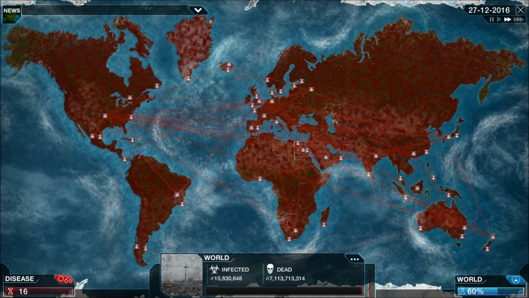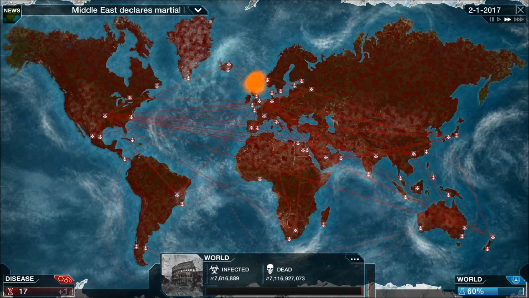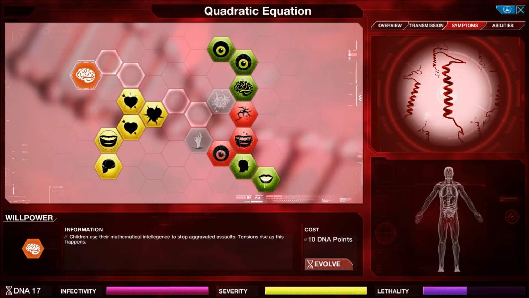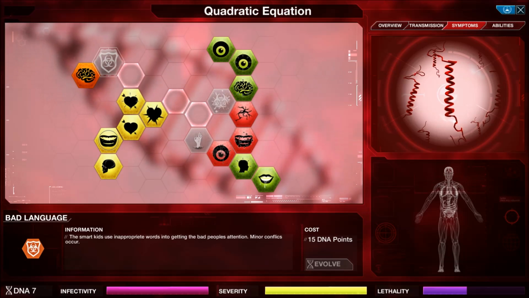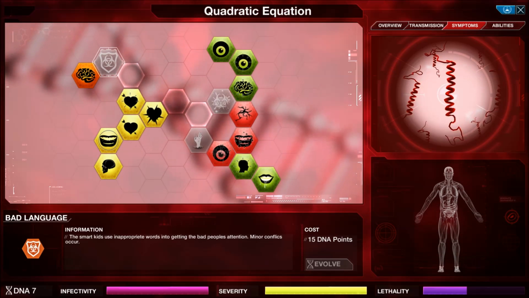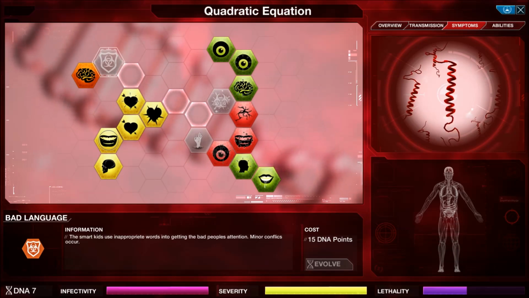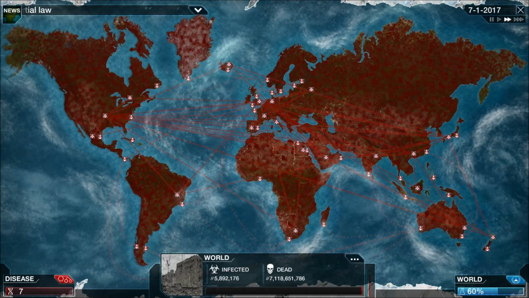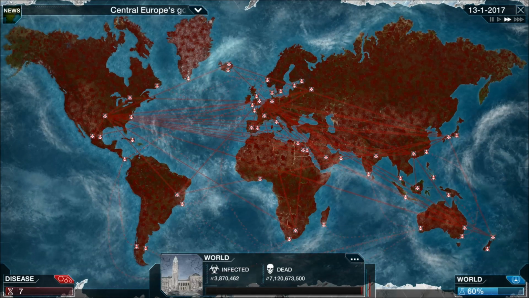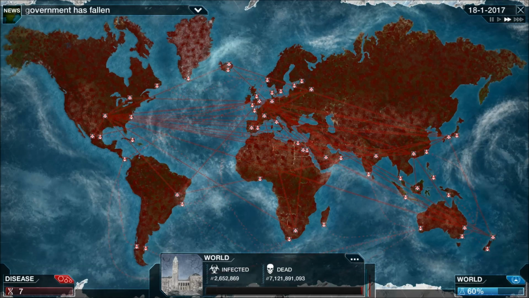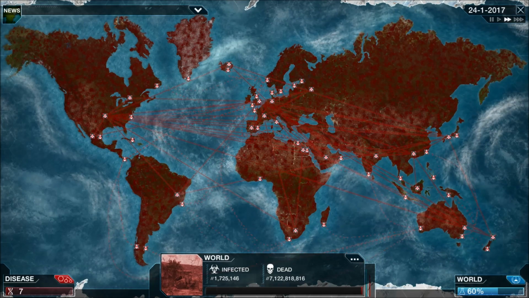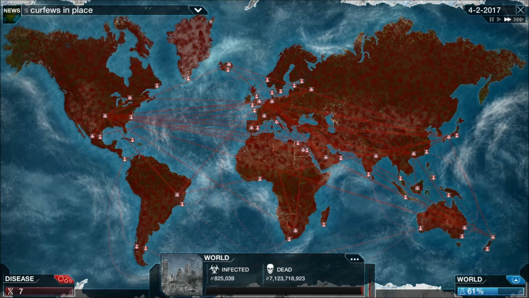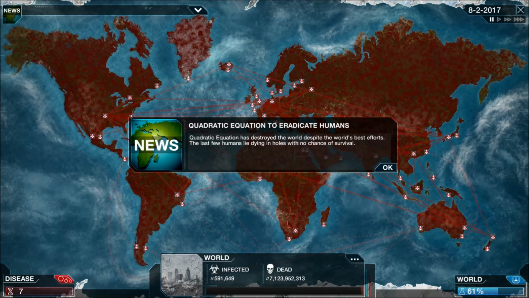Only 10 million left and dropping like flies. You know what? Might as well add willpower. See what the next one is. Bad language. The smart kids use inappropriate words into getting the bad people's attention. Minor conflicts occur. Doesn't matter, the world's dead. Completely dead. Beaten to death with the hardest thing known to man, apart from a schoolboy's erection when he's got a dirty magazine. The quadratic equation.